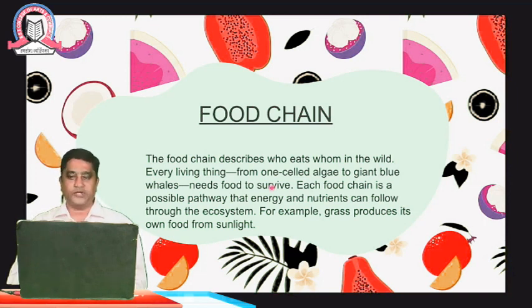Coming to the food chain, the food chain describes who eats whom in the wild. Every living thing, from one-celled algae, those small green microorganisms which prepare their own food with the help of sunlight and are found as unicellular organisms, to the giant blue whale, a mammal, needs food to survive.